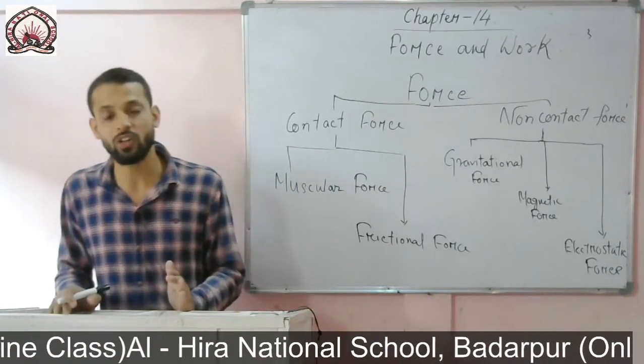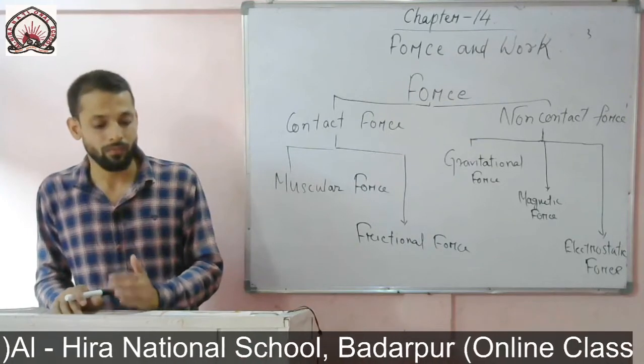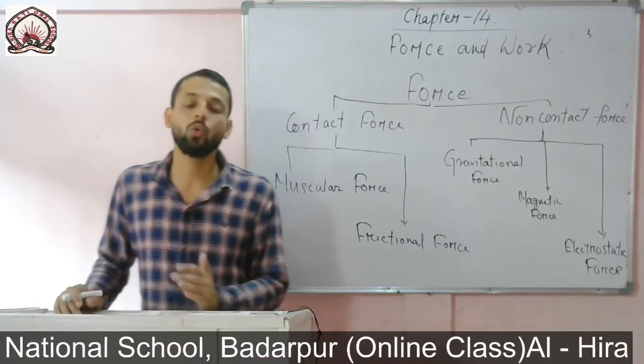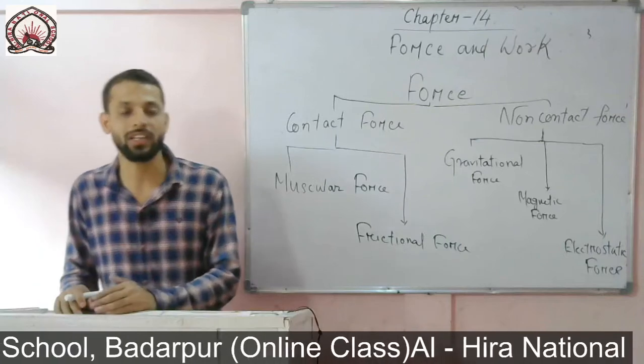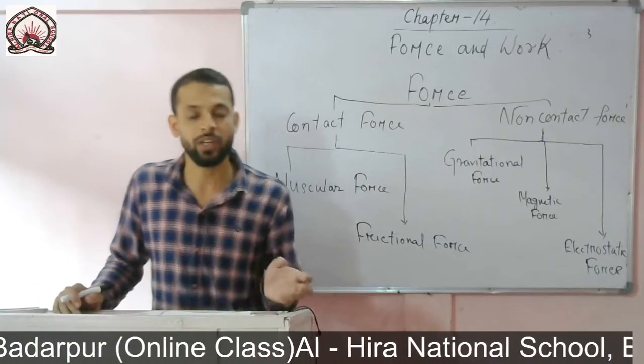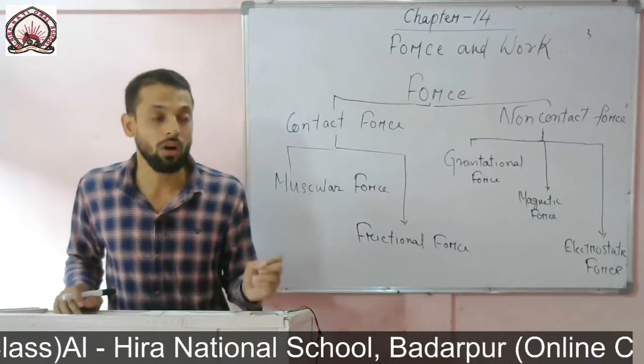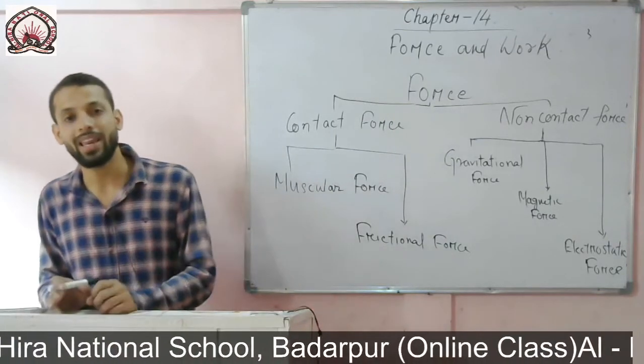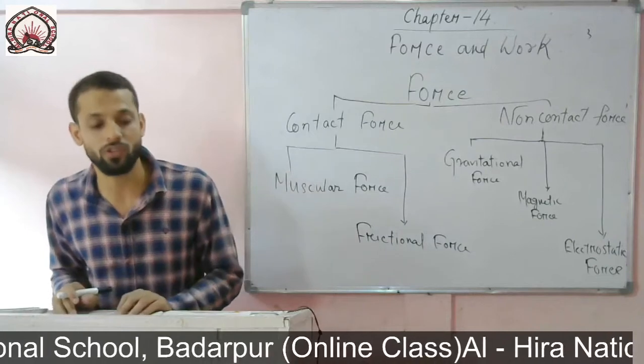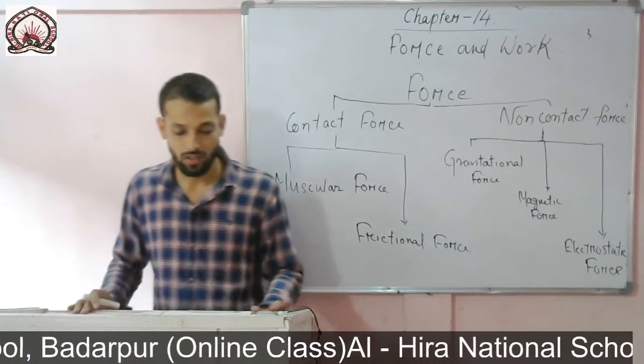In the second case, you have carried two books from one table to another. In this case, you need more force to lift the books, that is why more work is done.